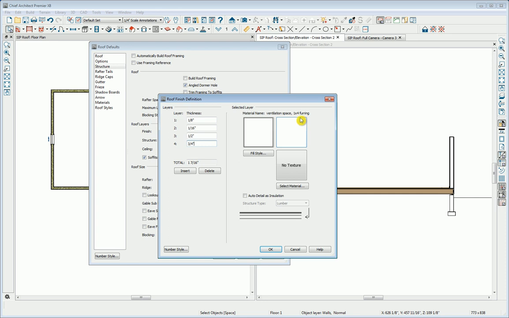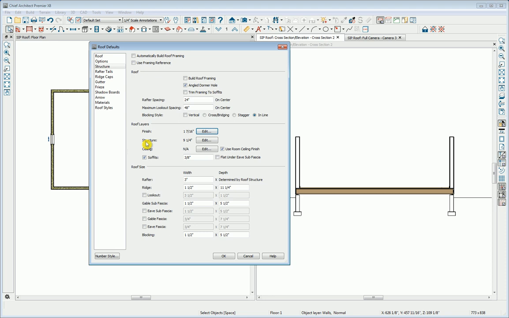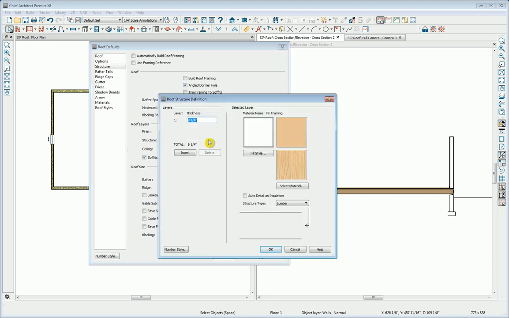This ventilation space will be just above the SIP panel and will provide ventilation on the cold side of it in order to prevent moisture damage to its exterior. So these finished layers get us right down to the structural layer where we're going to create the SIP panel. If I click Edit, you'll see I have not done that. We'll have to do that now.